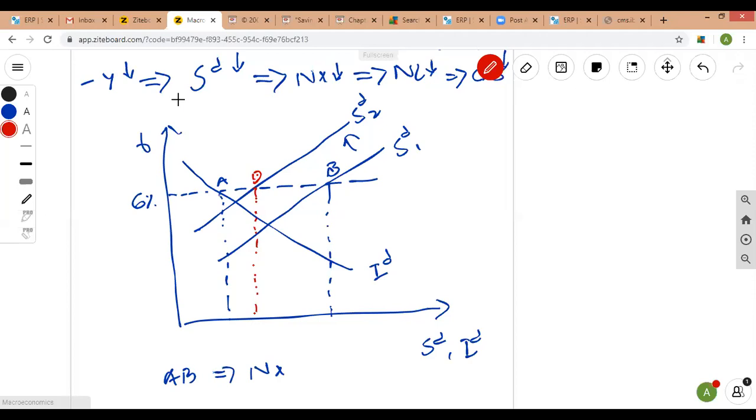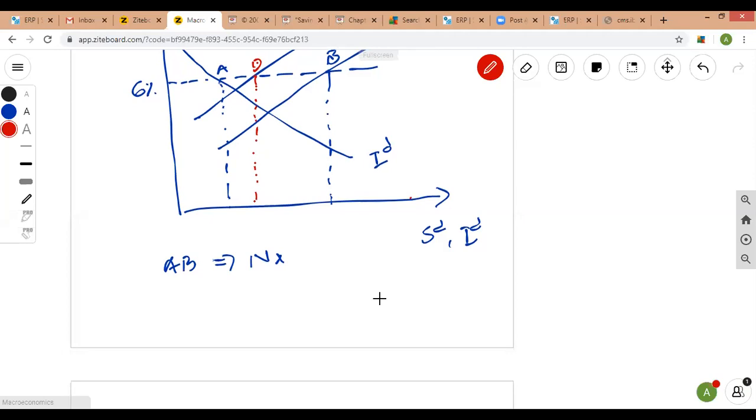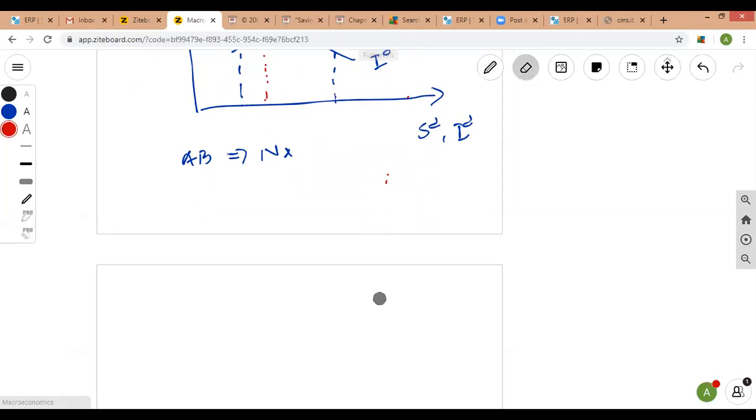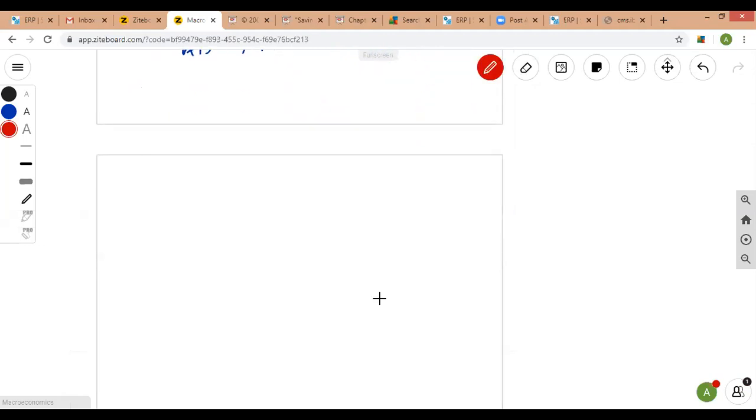So this is one idea. We can also represent a positive supply shock.